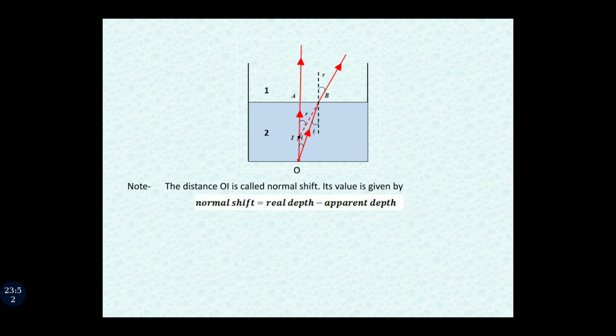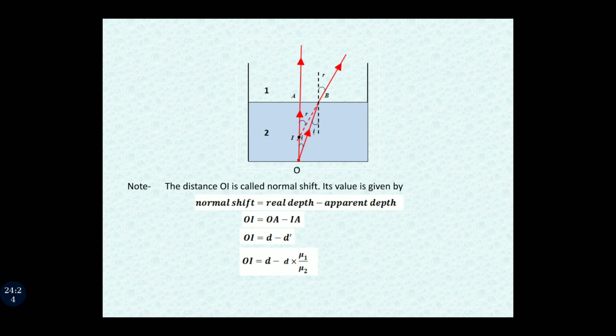depth minus apparent depth. It is obviously clear. OI will be equal to OA minus IA. So OA is your real depth and IA is apparent depth. So normal shift OI is equal to OA minus IA. OA is our real depth, we have represented as D, and IA is our apparent depth, we have represented it as D dash. So we are going to have OI is equal to D minus D dash.